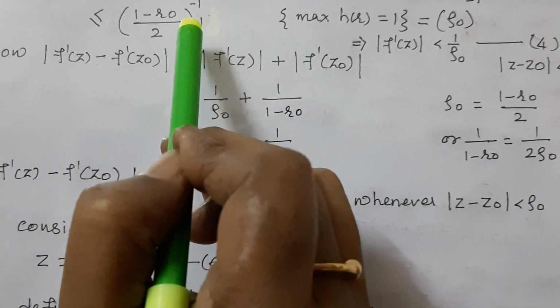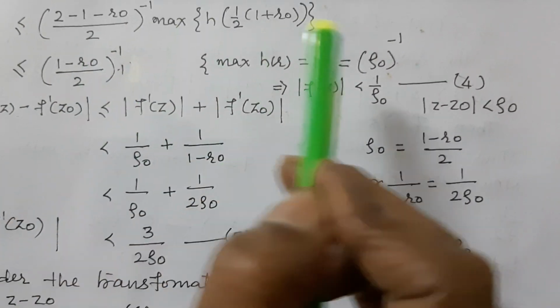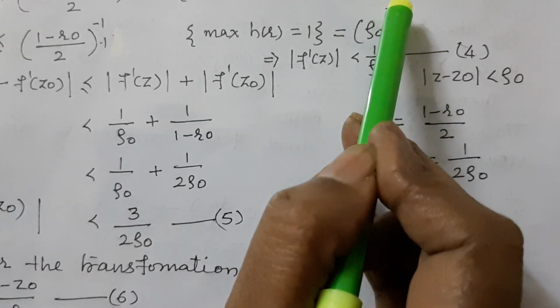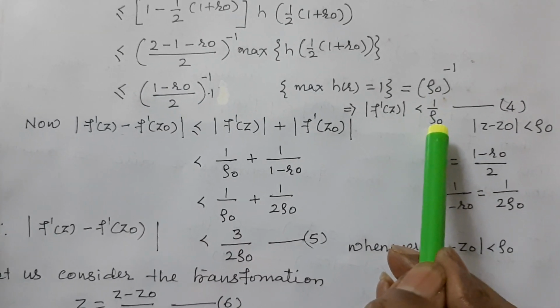That value is rho0 inverse. Hence |f'(z)| is less than 1/rho0.